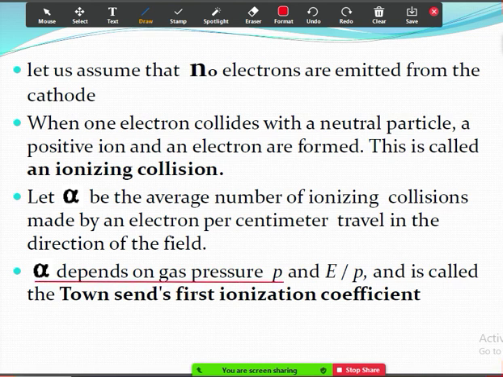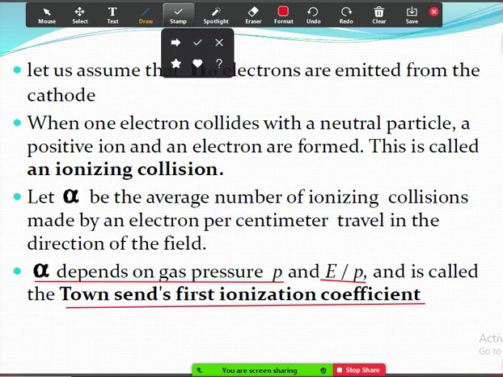Alpha depends on gas pressure, and also it depends on the ratio E by P. E is the electric field, P is the pressure. So alpha has got a name. Alpha is called Townsend's first ionization coefficient. Alpha is nothing but the average number of ionizing collisions made by an electron during its travel per centimeter. So you can keep this in mind.